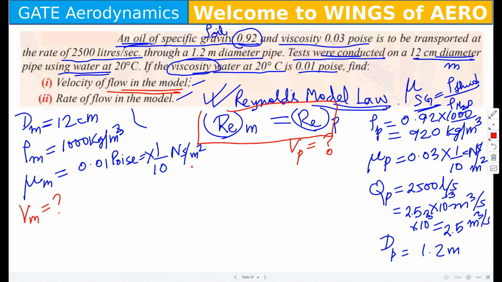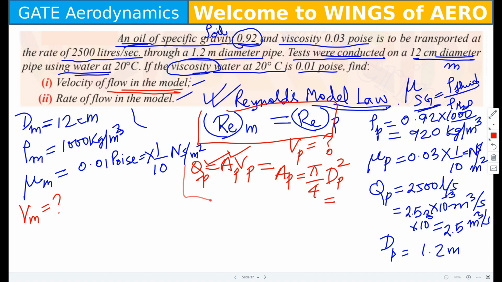You have to use the formula Q equals A V. From this formula you can find the unknown factors. Qp is known, Ap is known. How can you find A? Ap is the area, pi by 4 dp square. So from this you can find the area of the prototype.